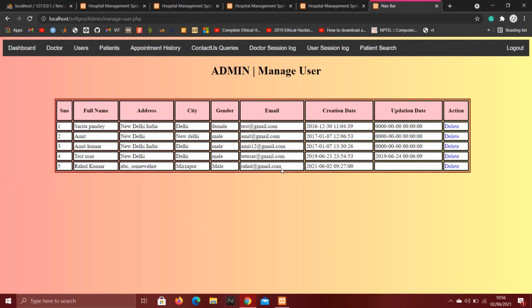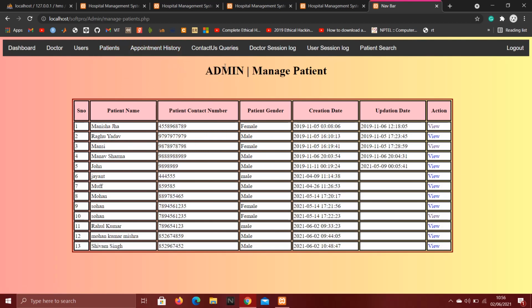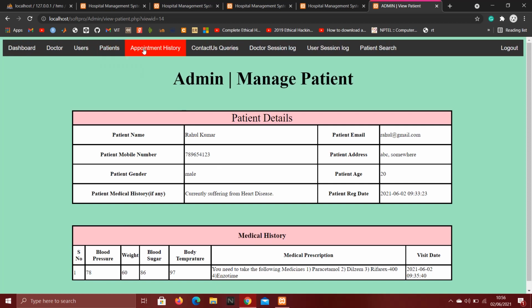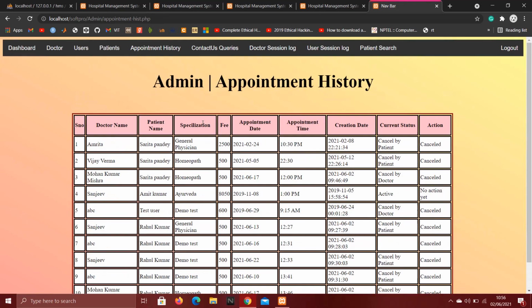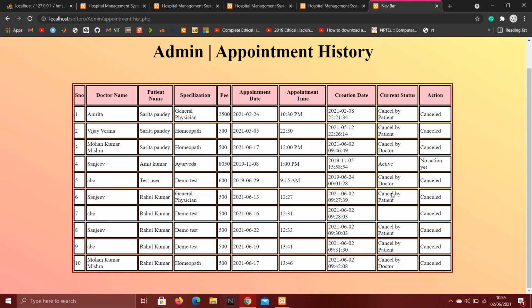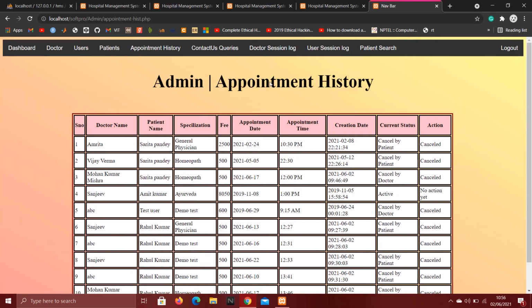So let's go again to the admin module. From patient, admin can manage patients. Here he can see the details of each patient, like what medical prescription was given to them. He can also manage the appointment histories, like what appointments were taken and at what date. So here is the appointment history, like this is cancelled by patient, cancelled by patient, cancelled by doctor. He can check appointment histories.